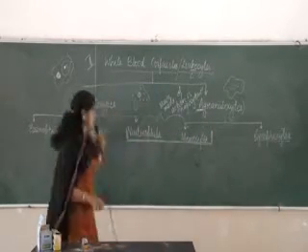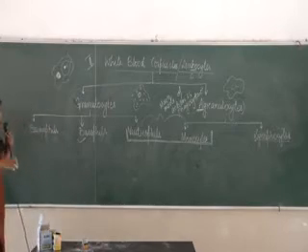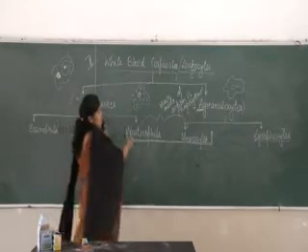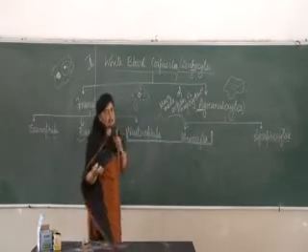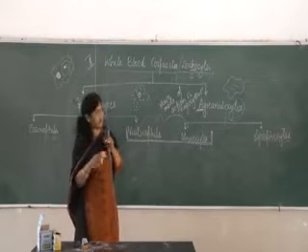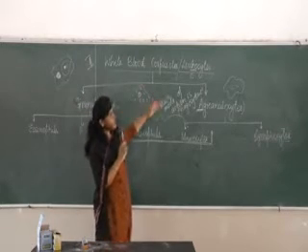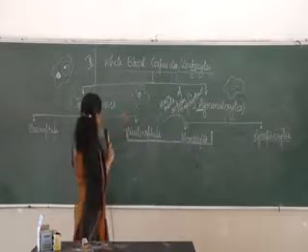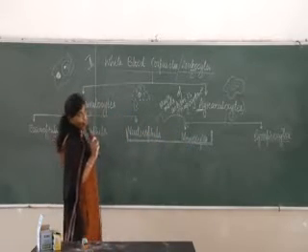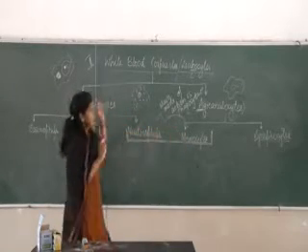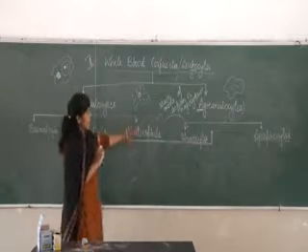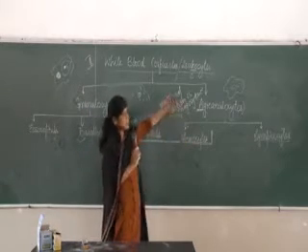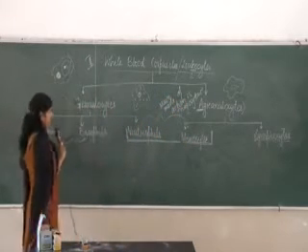So if I am saying that they carry out phagocytosis, it doesn't mean that they cannot. They can also carry out phagocytosis, but not all lymphocytes. But the main mode of action for neutrophils and monocytes is phagocytosis.